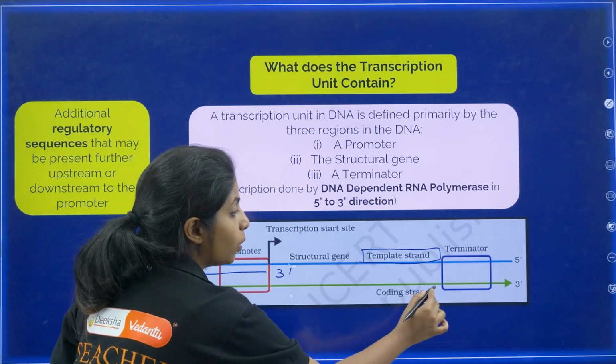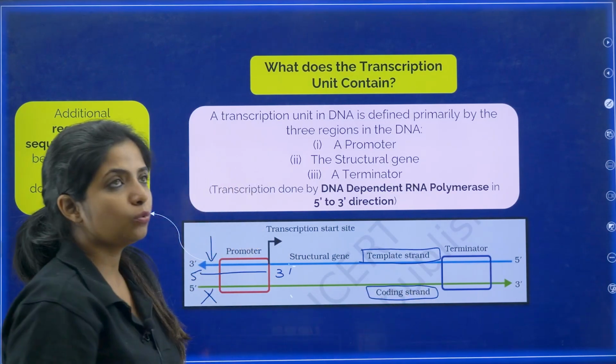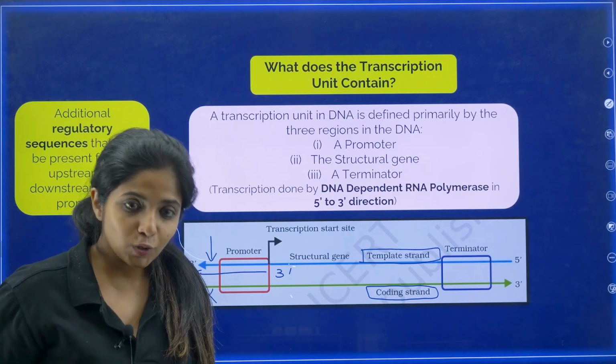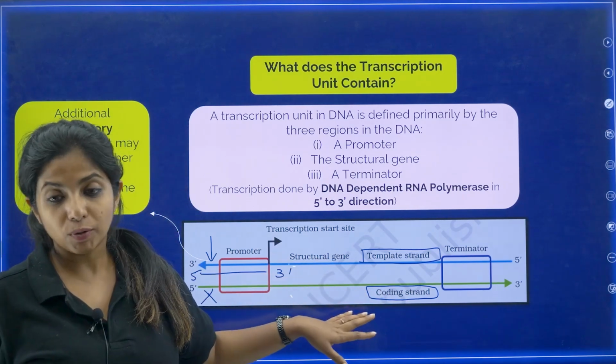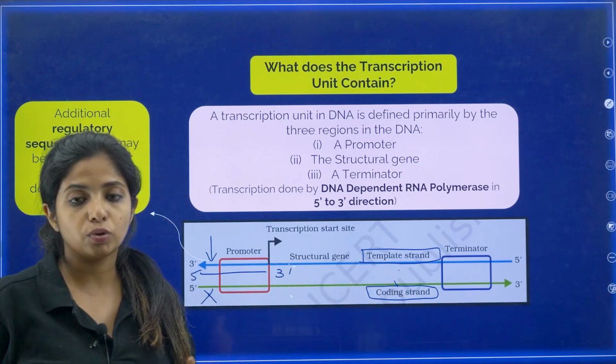I will call it what? Coding strand. Now you might think, why is it named like that, ma'am? It is actually named like that. I don't know why, but yes. So this is a coding strand which is not going to get transcribed. Template strand is the one that is going to get transcribed.